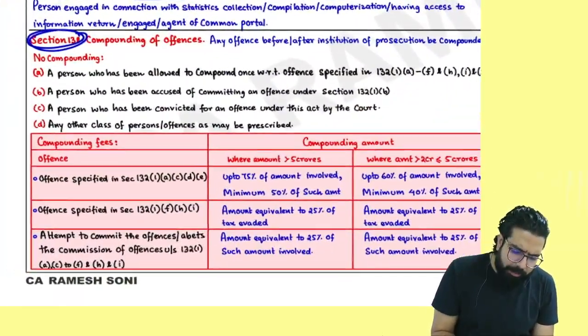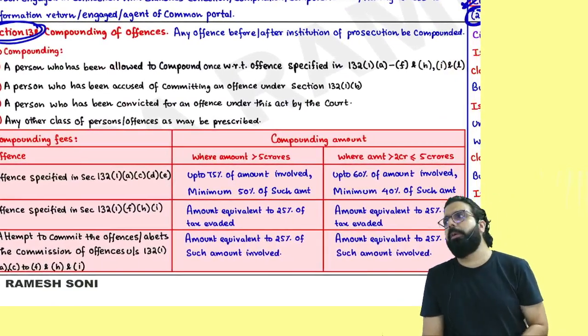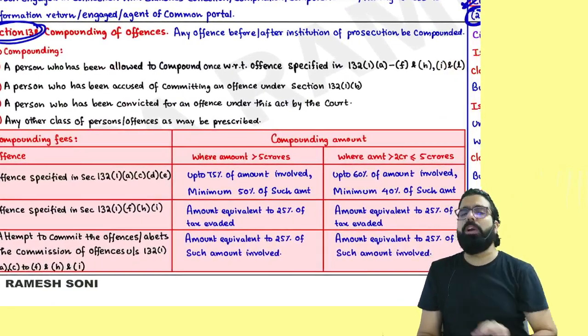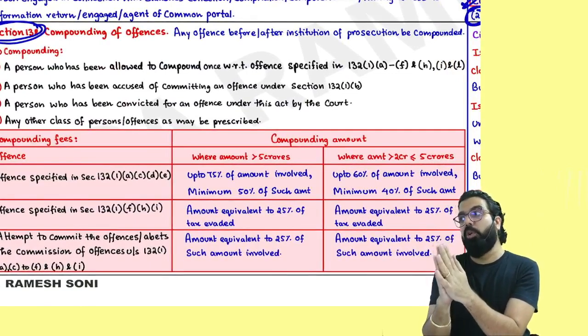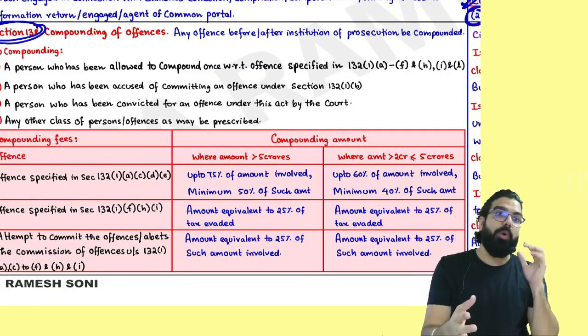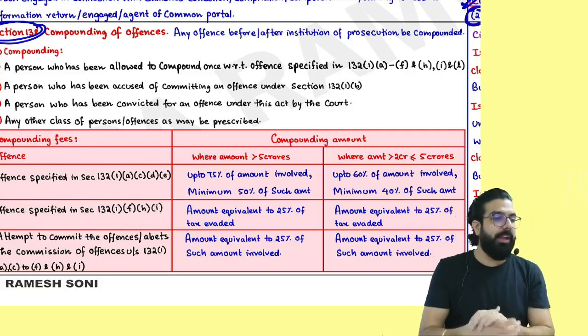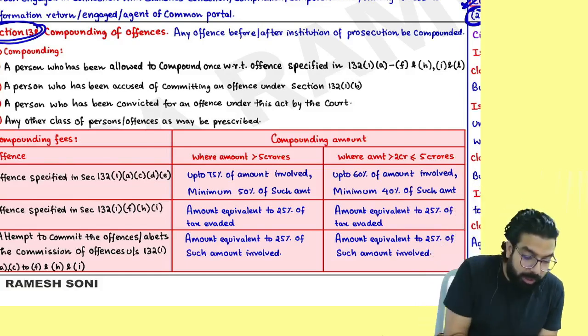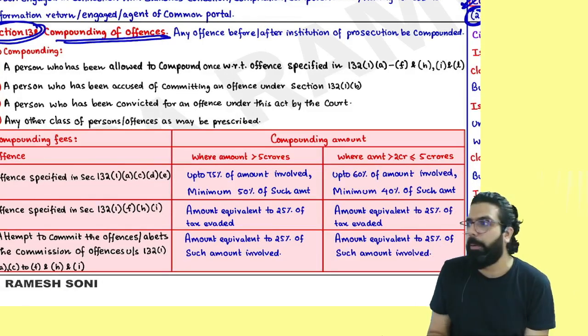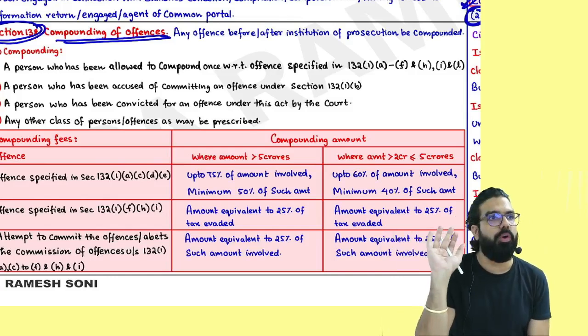Now, last attempt, if I'm not wrong, they had gone ahead and asked section number 138. What is compounding? Sir, please don't send me to jail. My reputation will go waste. Sir, please, I will go ahead and pay money. Okay, pay money. We will leave you. And that is what is being told over here. Compounding of offense. Pay money and we will let you go.